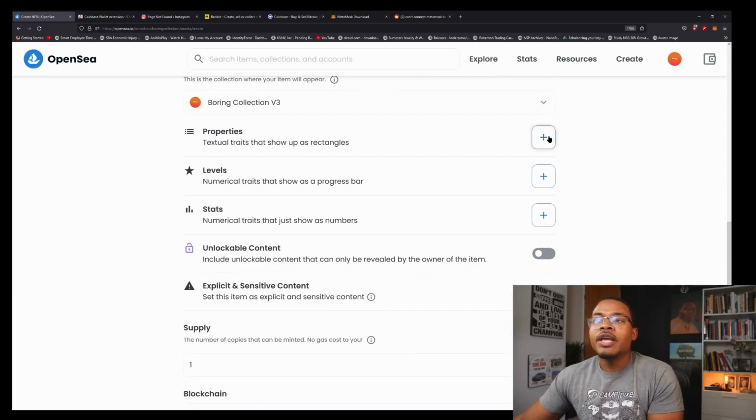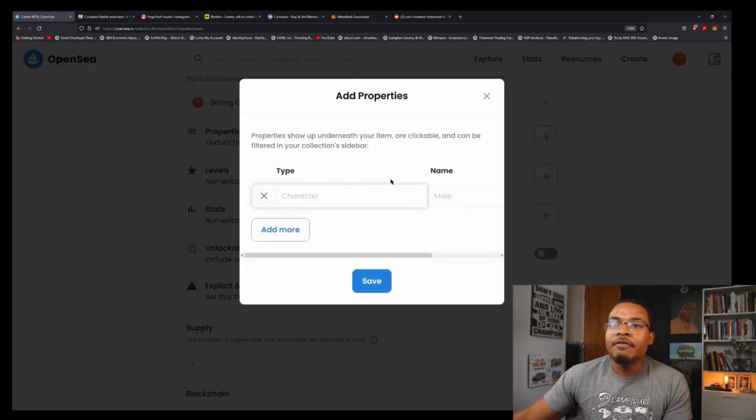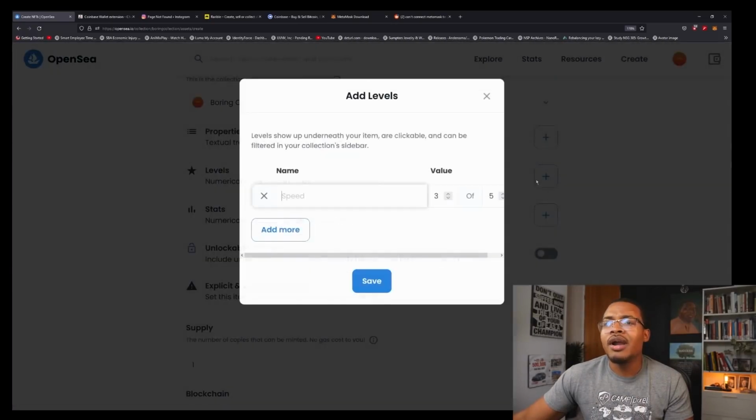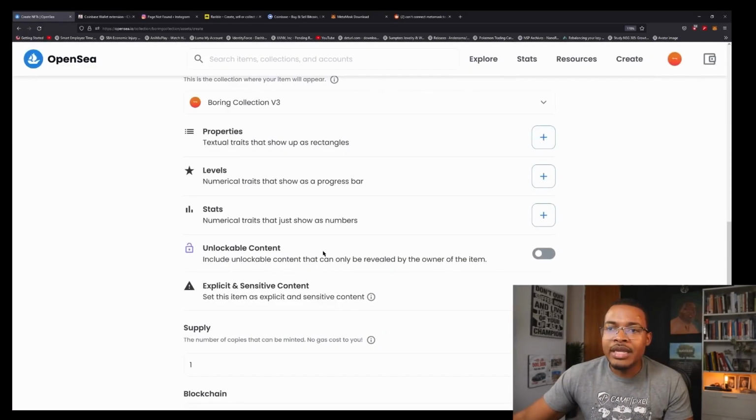Properties. So usually, properties are for if you have specific things about your artwork, like different faces and expressions, you can put those things in here. In this case, it doesn't really matter to me, so not important. Numerical traits that show as a progress bar, again, does not matter to me.